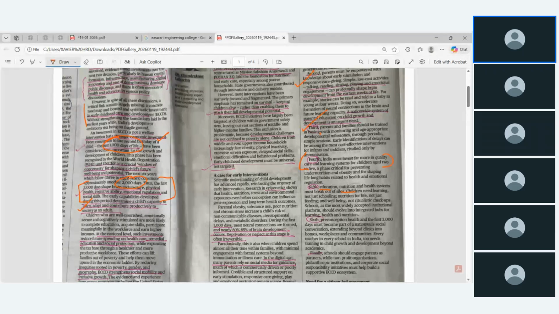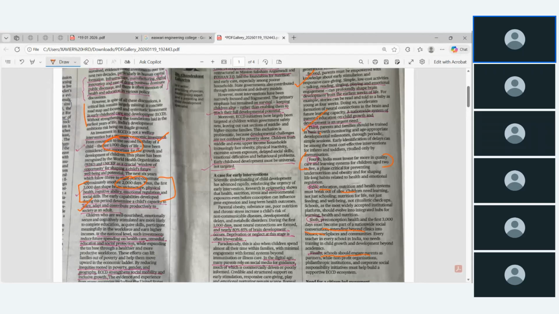Schools are the most widely accepted institutional platform. Then sixth, preconception health and the first 3000 days must become part of nationwide social conversation. Finally, schools should engage parents as partners. It may not fit practice perfectly, but note down all the points in short.